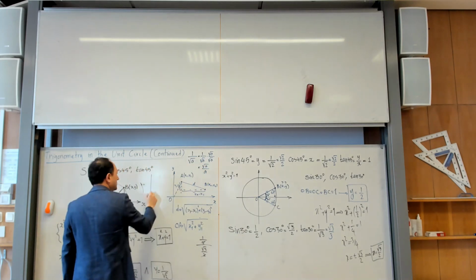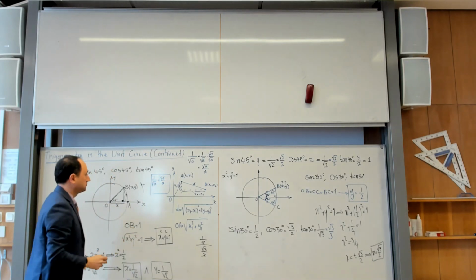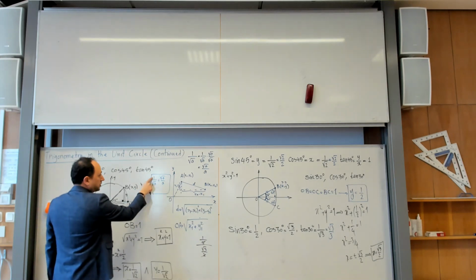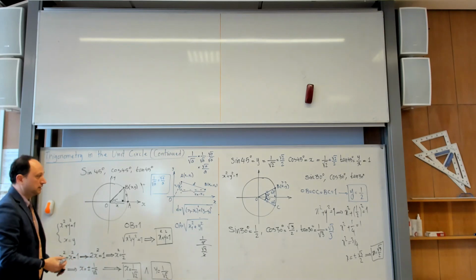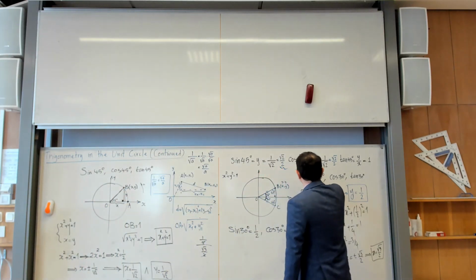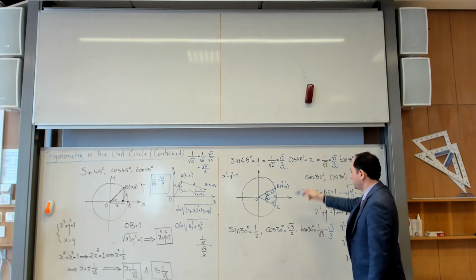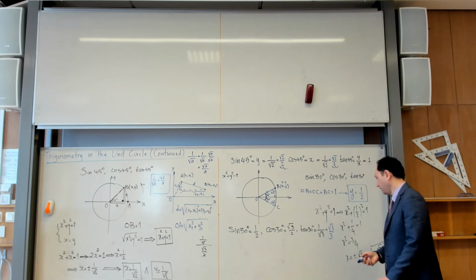So remember this, you can always write 1 over square root of a as square root of a over a. On the other hand, you can also understand it from this perspective. This times that is equal to that times this. So this is something you see in some books. I myself sometimes prefer to use this, sometimes I prefer to use this, depending on the context we are working in.